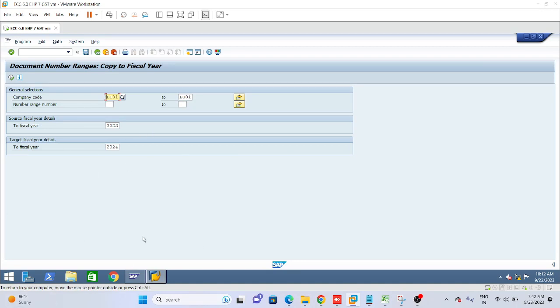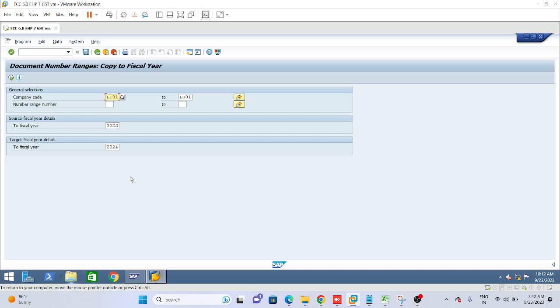So now this is the year-end activity. Please write down beside it: this is a year-end activity, copying the number range to the next year. Now it is done, we have executed it, it is copied. Now please give the next heading.